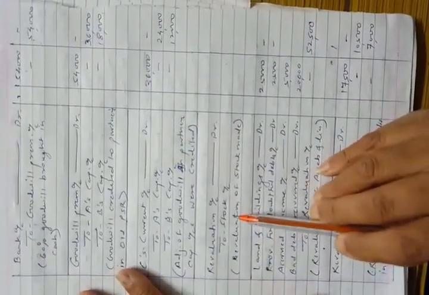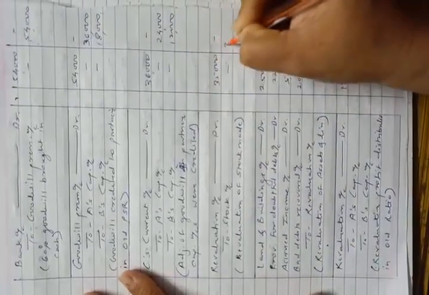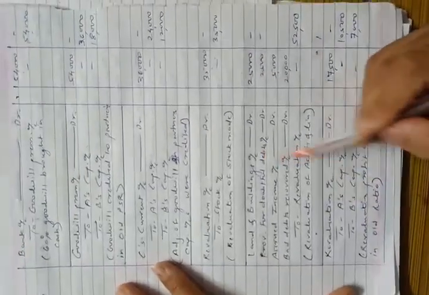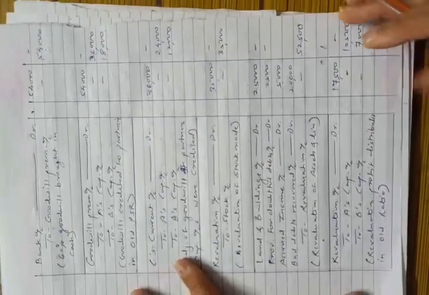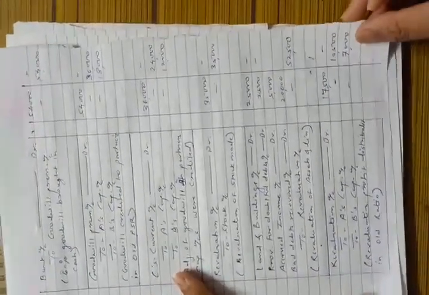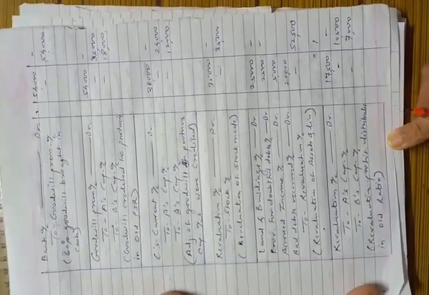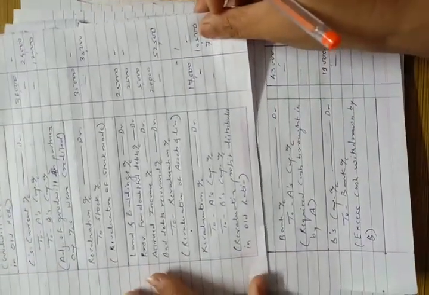This entry is the amount brought in by the new partner transferred to partners capital account in their old PSR. Then this entry is of C's current account debit to A's capital account and B's capital account, that is adjustment of goodwill. C's current account is debited for the amount which is not brought in cash by him. Then next entry is revaluation account debit 35,000 to stock account 35,000, revaluation of stock made. Then this entry is about revaluation of all assets and liabilities and profit in revaluation transferred to revaluation account. Then this entry is of balancing of revaluation account, that is revaluation profit of rupees 17,500 distributed between the partners in their old profit sharing ratio.